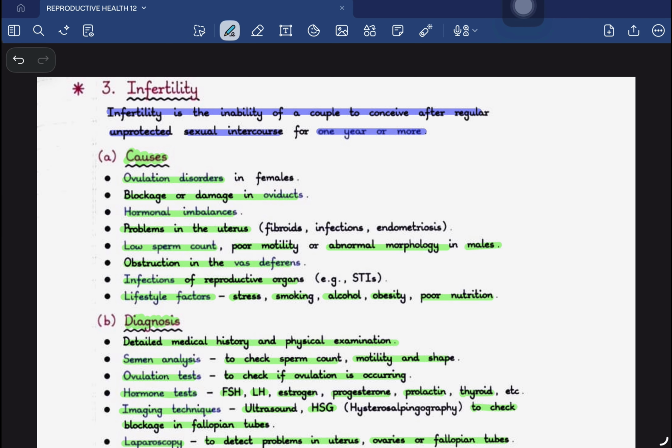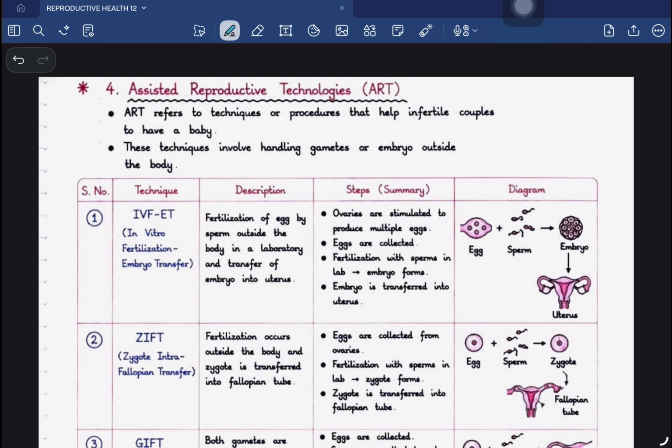So in the next slide, as I have told you, we will be discussing assisted reproductive techniques in much more detail. So here we are going to discuss each one of them in detail. ART refers to the techniques and procedures that help an infertile couple to have a baby. These techniques involve handling the gametes outside the body.